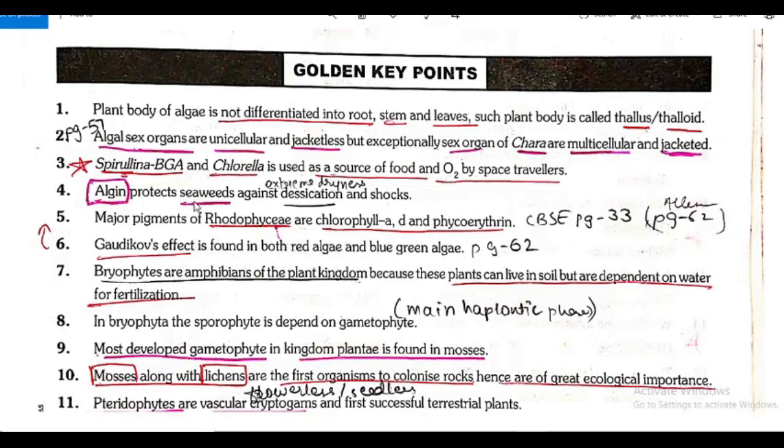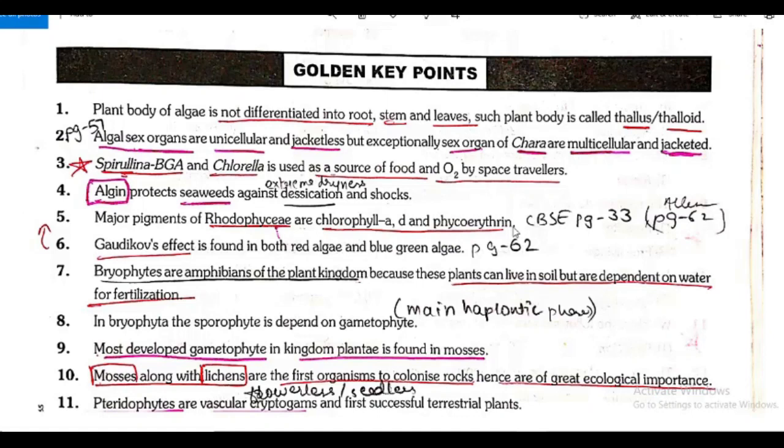Algin. Yes. Algin protects seaweeds against desiccation and shocks. What do you mean by desiccation? Extreme dryness, because they have water holding capacity. Algin and carrageen. And from this, algin protects seaweeds against what? Desiccation and shocks.